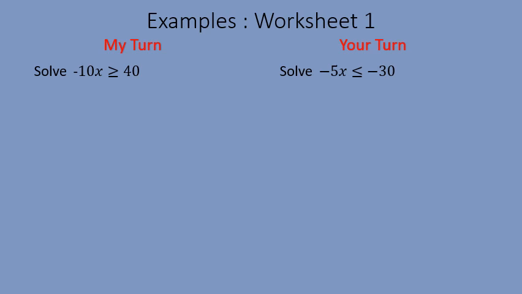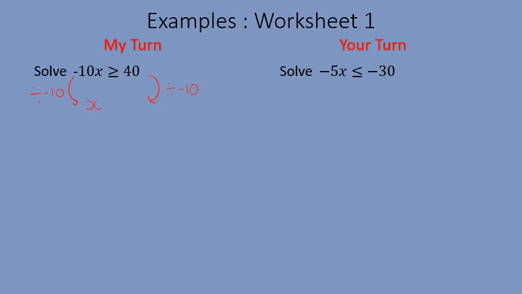So if we look at this first inequality here, we need to get rid of this multiply by minus 10 on the left-hand side. So I need to divide both sides of my equation by minus 10. If I divide the left-hand side by minus 10, I'm just going to get x.